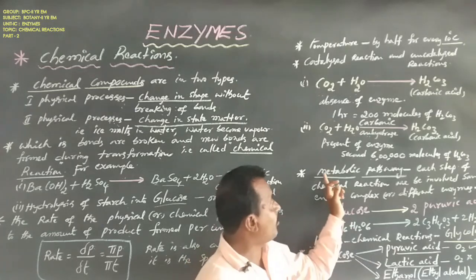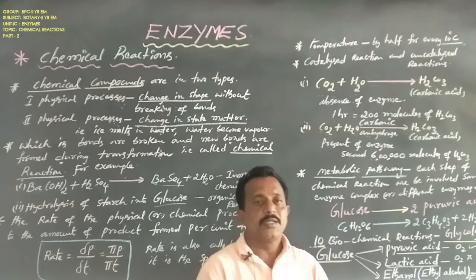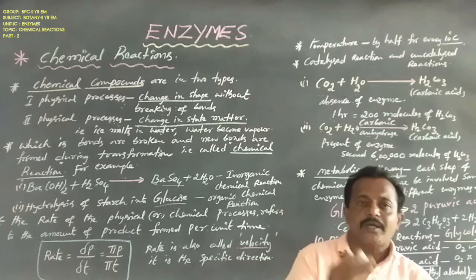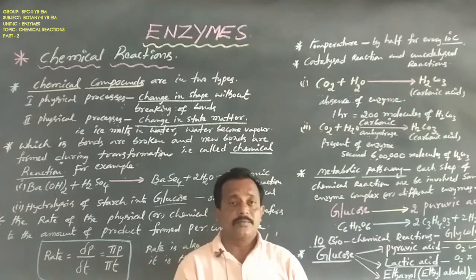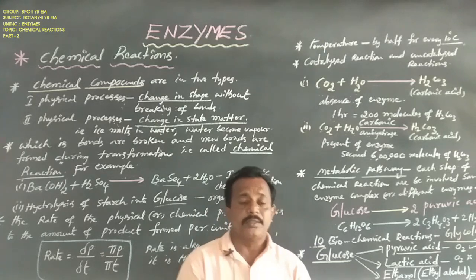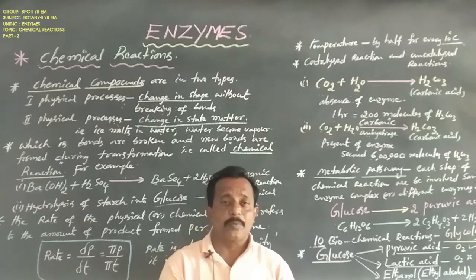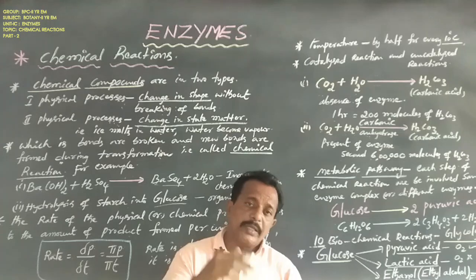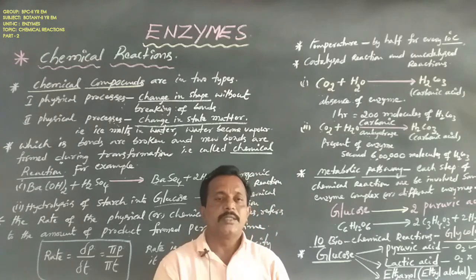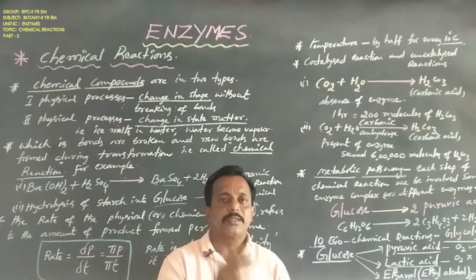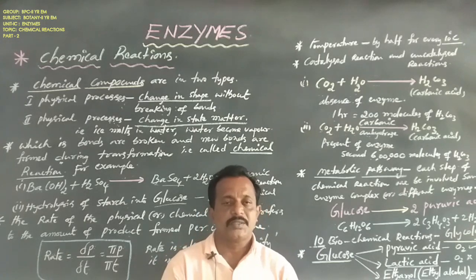Another topic is the metabolic pathway. Dear students, there are thousands of types of enzymes. Several enzymes are present in the cytoplasm, but each enzyme is a specific catalyst for specific chemical reactions.